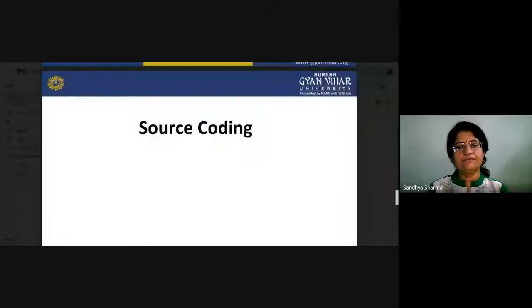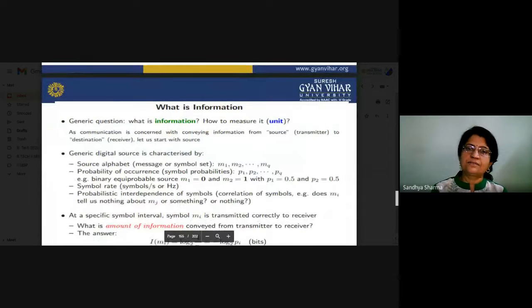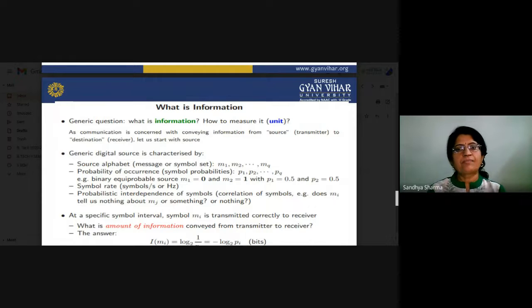Good morning, students. Today, in this lecture, we will discuss source coding. Why do we require source coding in our communication system, and what is the basic purpose of using it? In our previous lectures, we have seen the basic digital communication system block diagram. In this block diagram, we have used the source encoder in the transmitter section. So first of all, we will describe what the source encoder is and what source coding is.